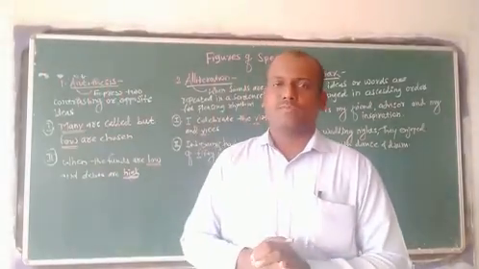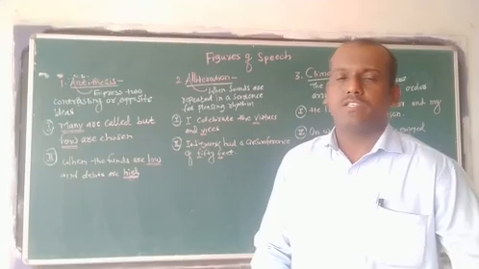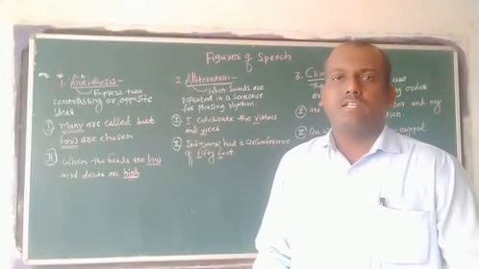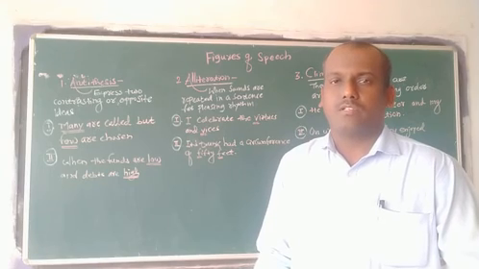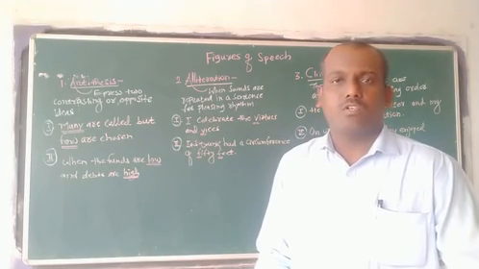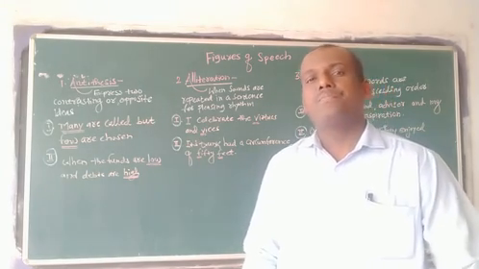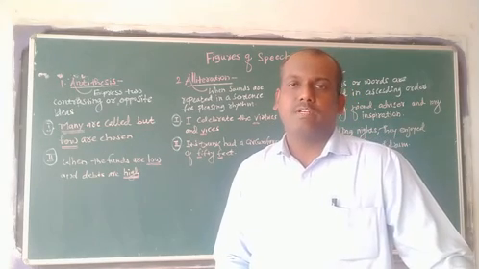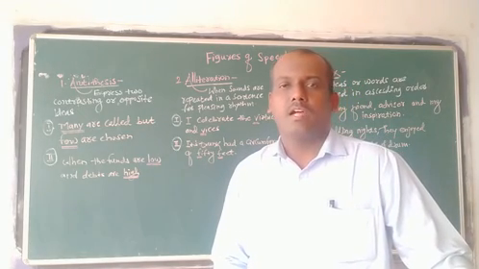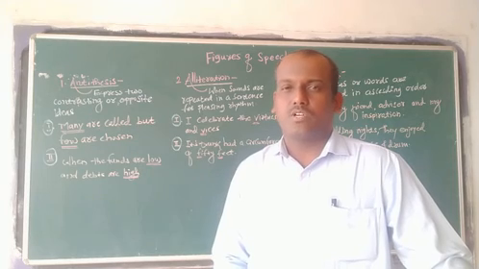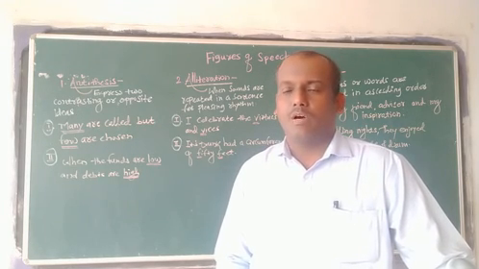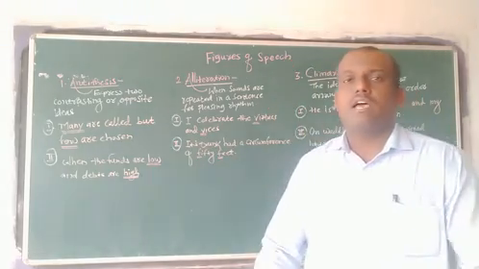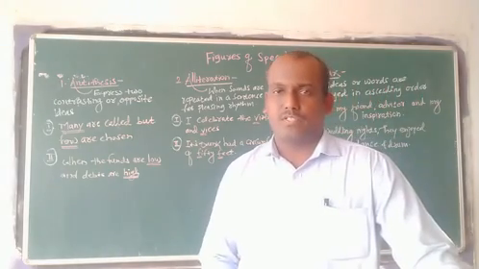Good morning, friends. We are studying figures of speech in English. Last day we studied simile, metaphor and personification: what is meant by simile, metaphor and personification, and the difference between simile and metaphor. Personification is very easy to understand. Today we are going to learn about antithesis, alliteration and climax.